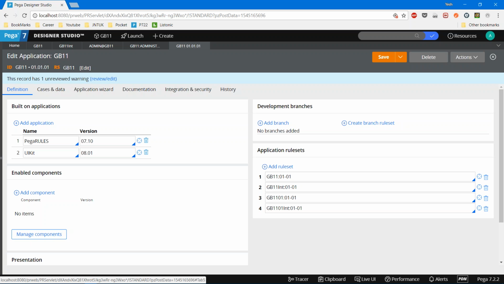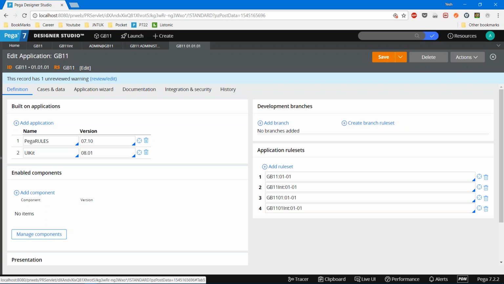We are talking about a scenario where a given user logs in to the system and sees something. When it is a developer operator ID, he is going to see the Designer Studio. When it is an end user operator ID, he is going to see the caseworker portal.